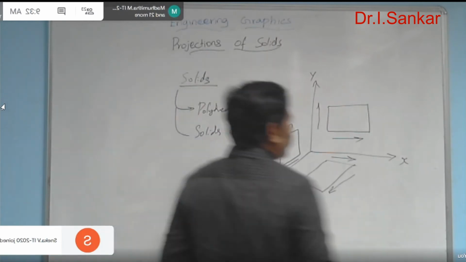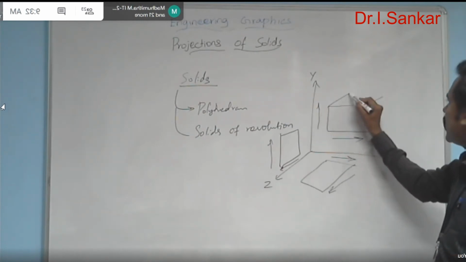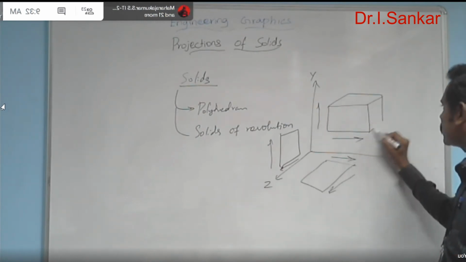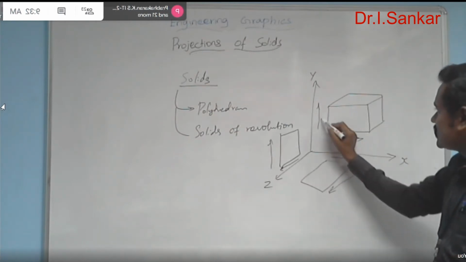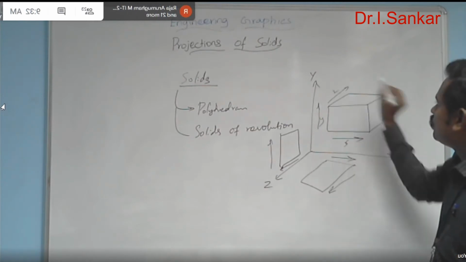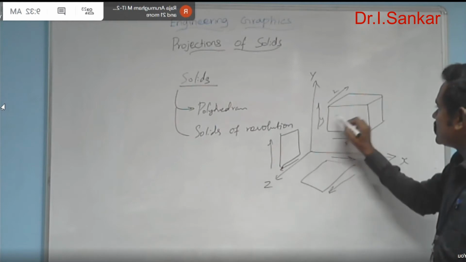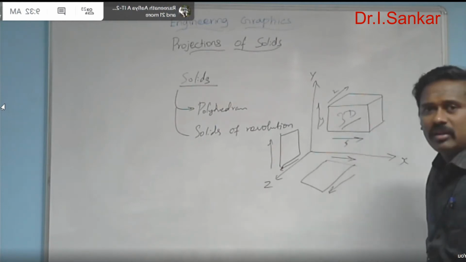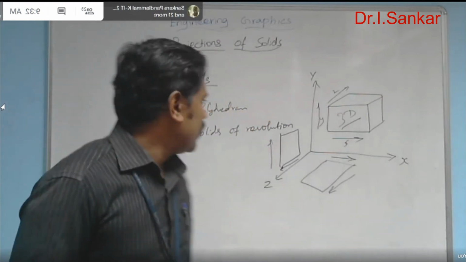But if you come to solids, a solid is one which has dimension in all three axes. For example, see, it is a solid. It has dimension in the x-axis, in the y-axis as well as in the z-axis. In all three axes, a solid has dimension. That's why solids are called three-dimensional entities. Now we are going to proceed with the solids only.